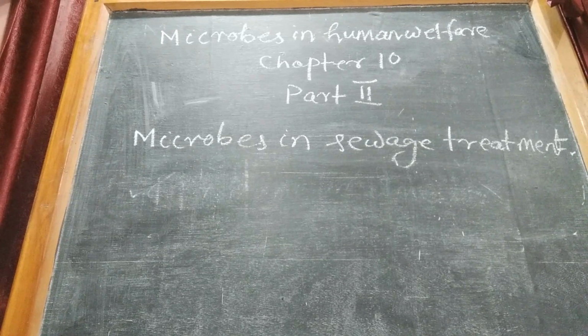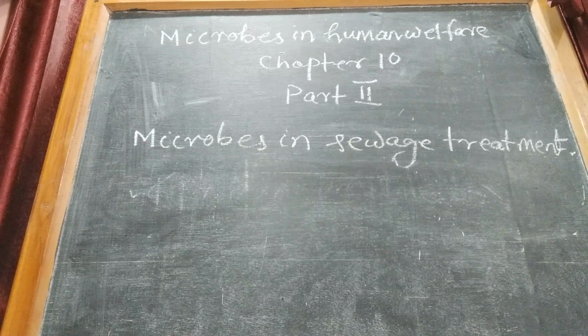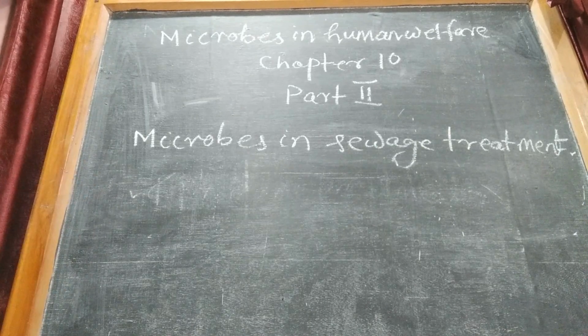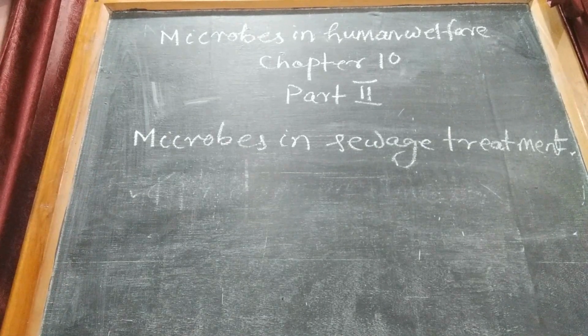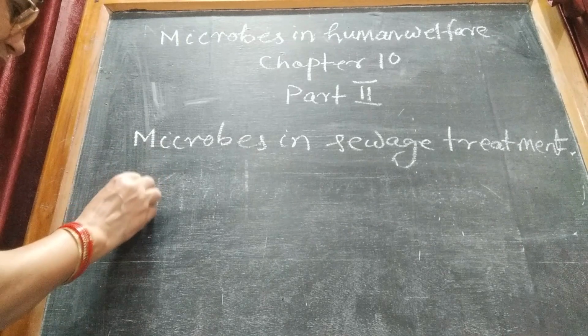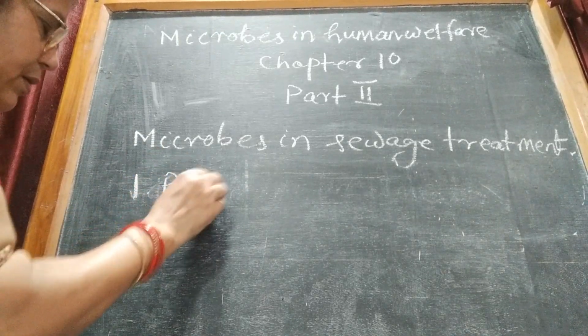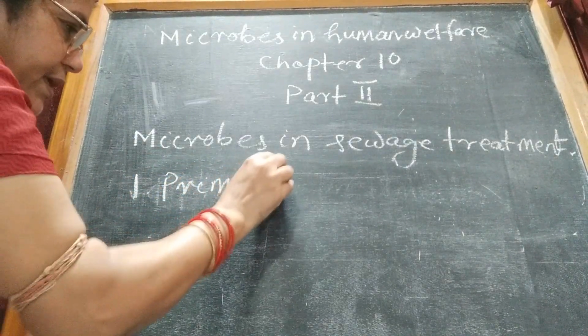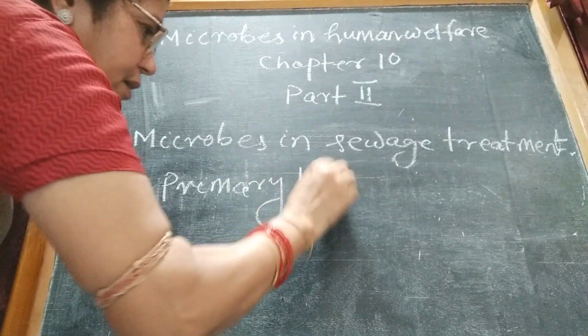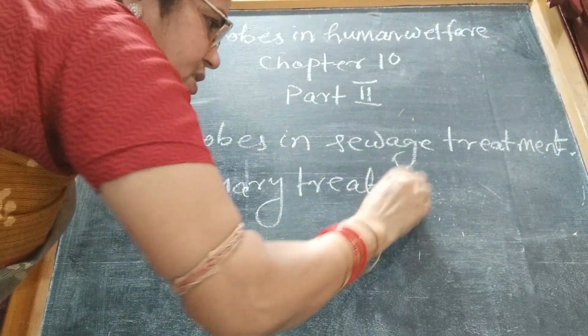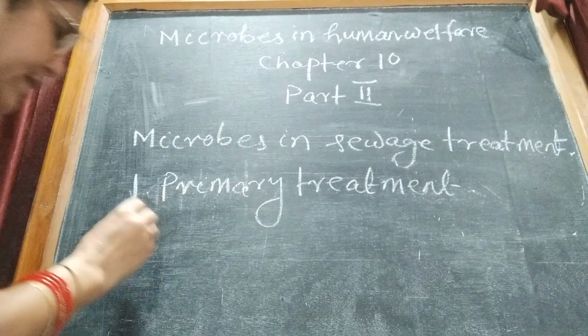That sewage treatment is carried out in two steps. What are these steps? One is primary treatment, and another one is secondary treatment.